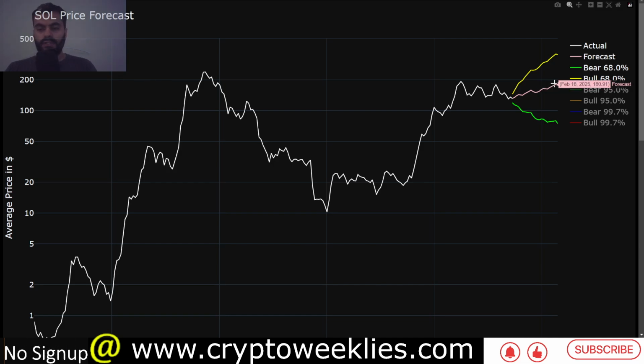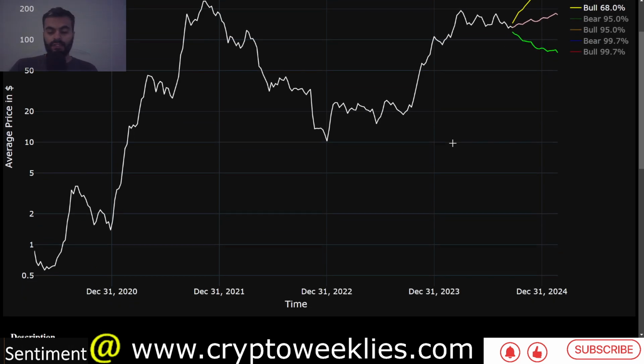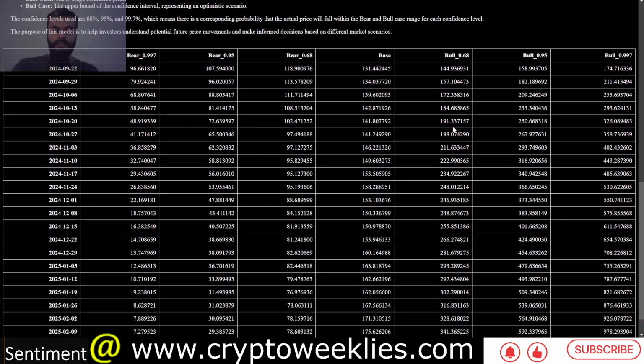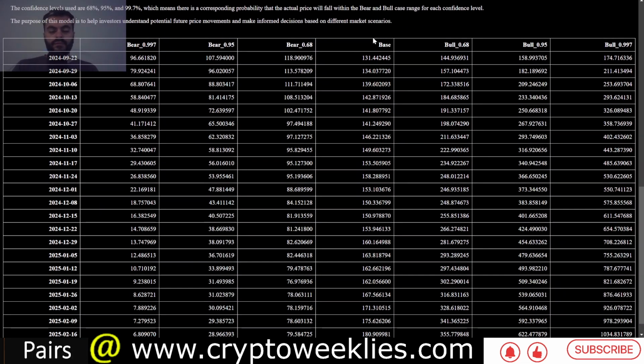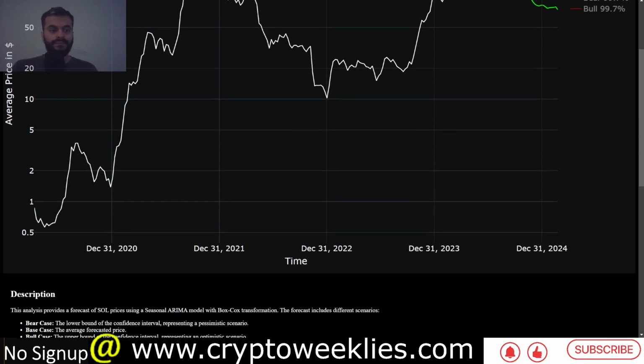If you were to extrapolate this further till about middle of February 2024, base case at around 180. The bull case between $144 and about $293 till the end of the year. The bear case between $82 and $120 essentially. And if you're interested in looking at what these values could look like week by week, we have a table at the bottom as well. The base case is in the middle. To its left are the 3 standard deviation bear cases. To its right are the 3 standard deviation bull cases.